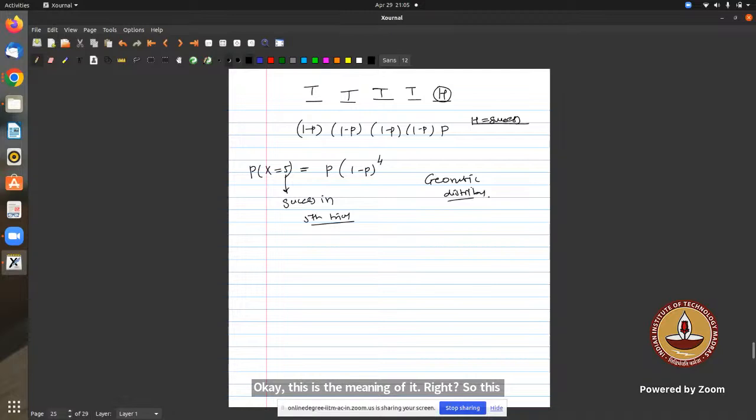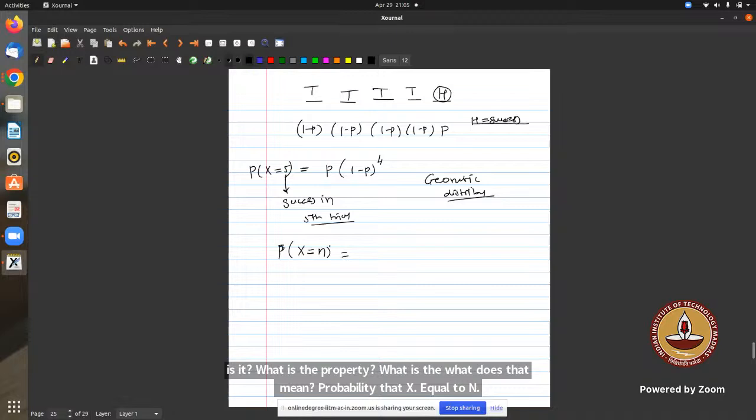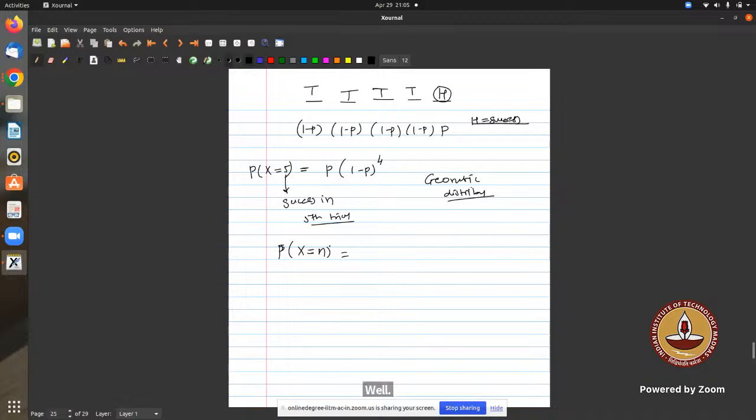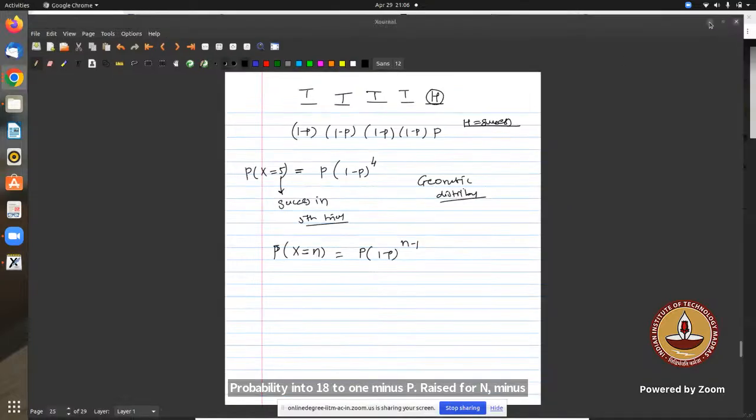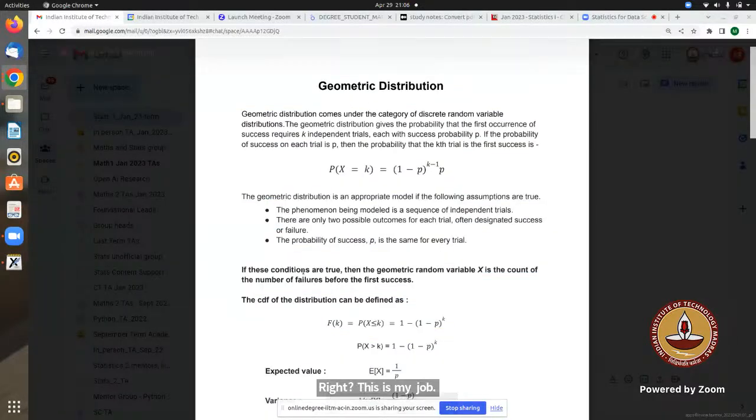Let's say I wanted to find the probability that x equals n. What does it mean? Getting the first success in the nth try. This is the important thing: first success in the nth trial. So the probability is p into 1 minus p raised to the power n minus 1. This is my geometric distribution.